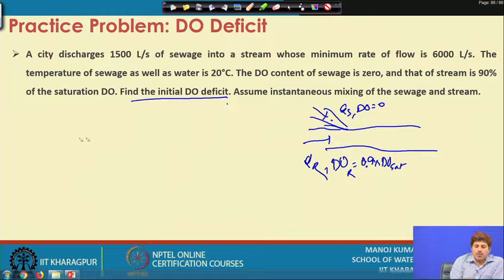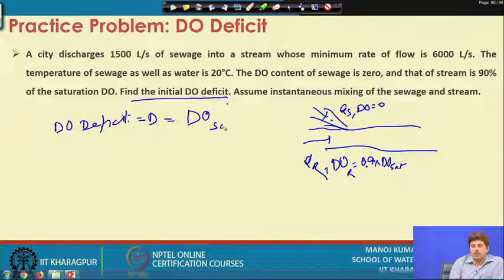Now, we know that the DO deficit, which we typically denote by D, is equal to the DO saturation level minus the existing DO at any given point of time t.